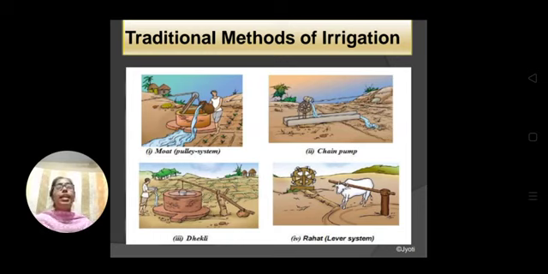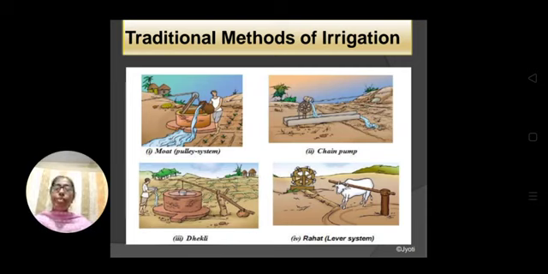Then there is a wheel, and to that wheel many containers are attached, and those containers will collect the water, pull out the water, and then pour it in the nearby field. So these are the traditional methods.